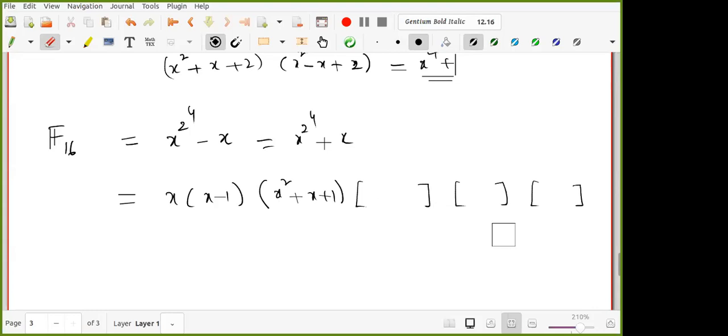Now, how many of them are primitive polynomials out of those 4? Okay. One more question you can see here. Anyhow, I'll not go into that.